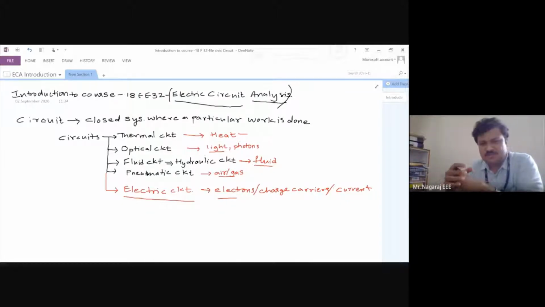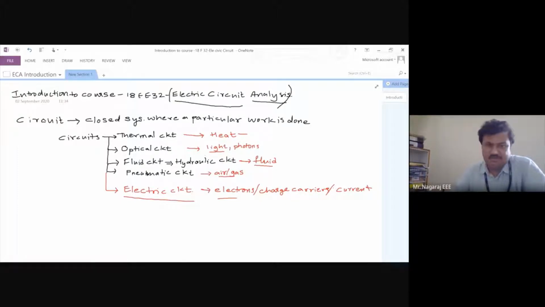Even if you take the smallest circuit, our mobile phone, which is the smallest handheld circuit in my palm, the source is the battery and the output is at the speakers. Though you hold it in the palm, the electricity is utilized to generate sound energy and make it audible to the listener. So ultimately, the energy that we are using in our day-to-day life is non-electric energy. But I want it at my point, so for that I will be using electricity.